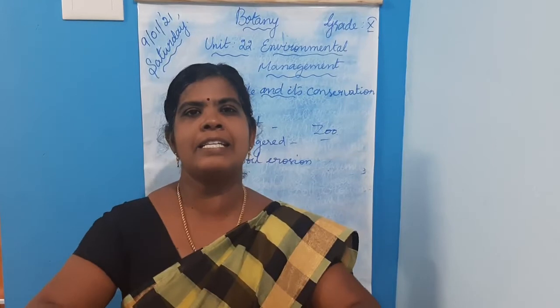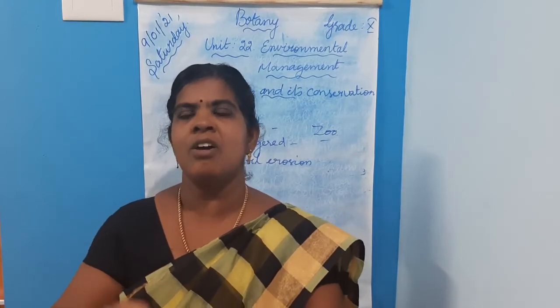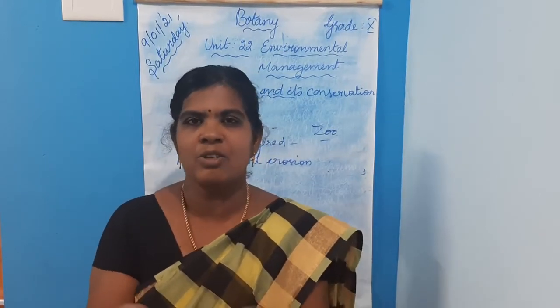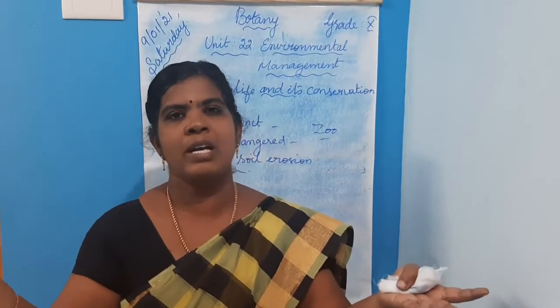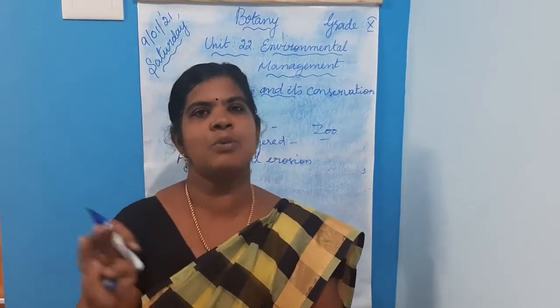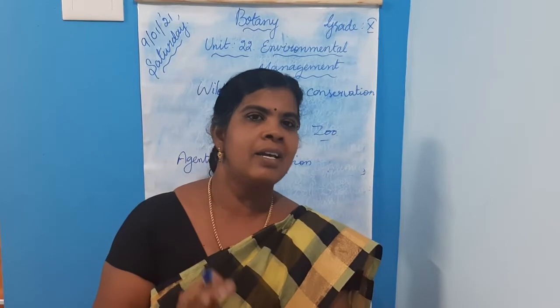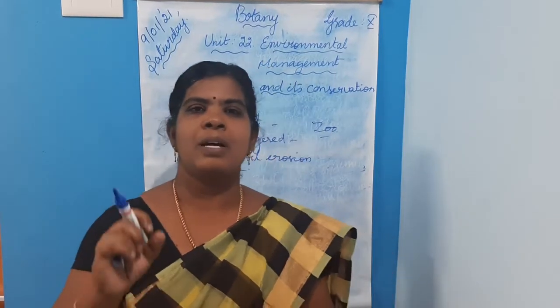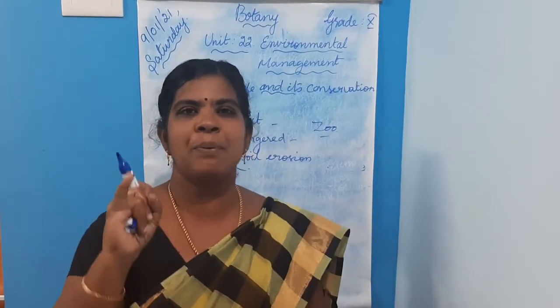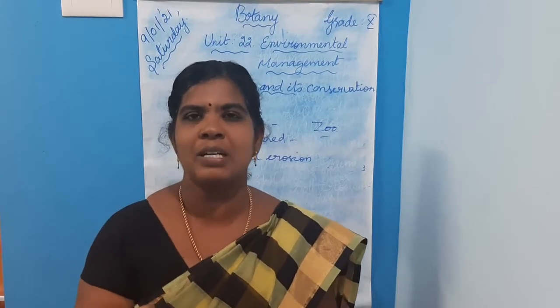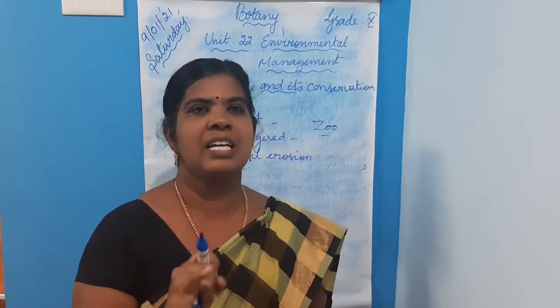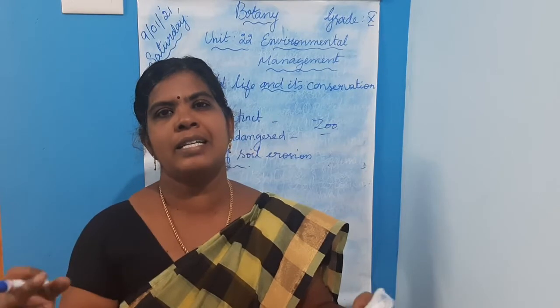If the soil is exposed, if there is no vegetation or if it is barren land, the soil may be exposed. The soil is easily blown away by wind and washed away by rainwater, isn't it? So how to control soil erosion or prevention of soil erosion? First one is retain vegetation cover so that soil is not exposed.